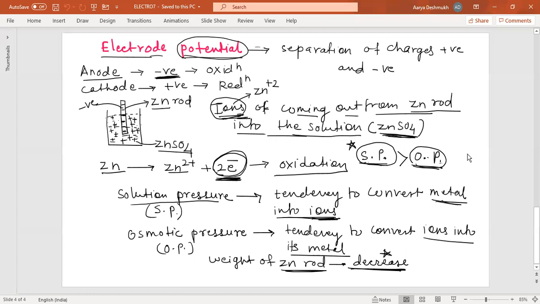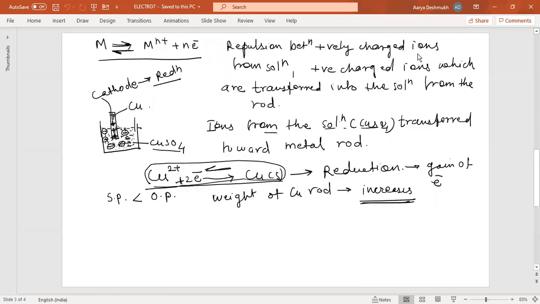Now we will proceed to what happens during the reduction. But before proceeding to the reduction, I just want to add something about the equilibrium. There will be repulsion between the positively charged ions in the solution and the positively charged ions transferred into the solution from the rod.